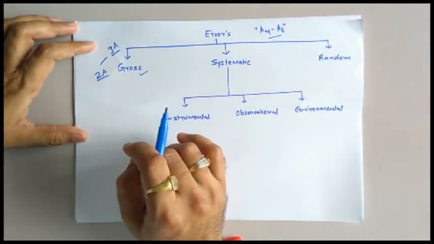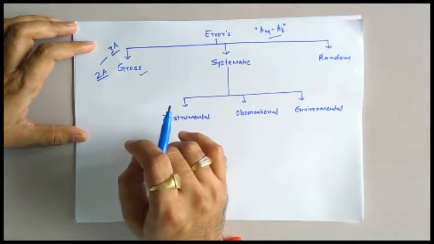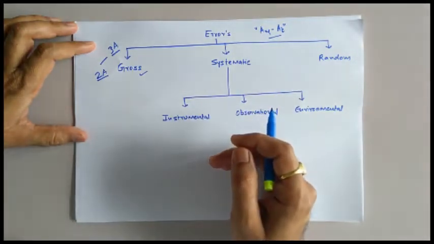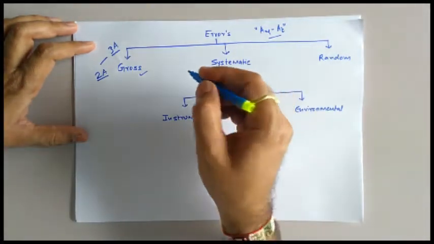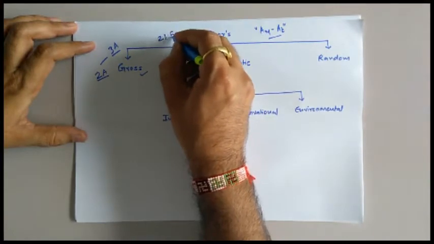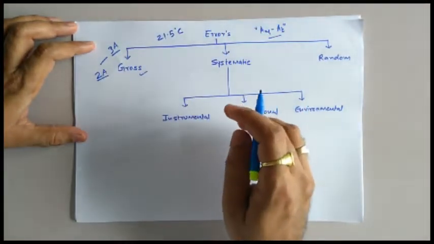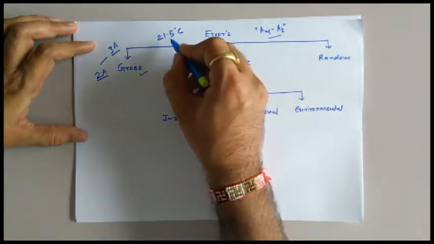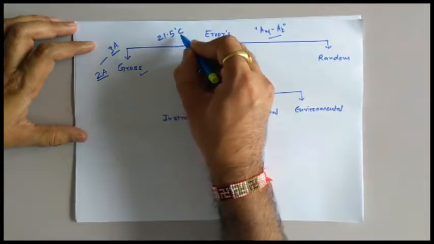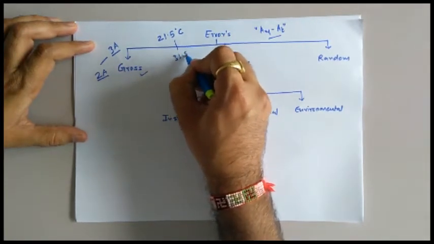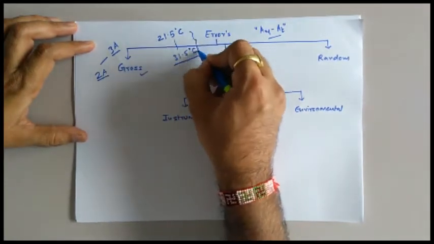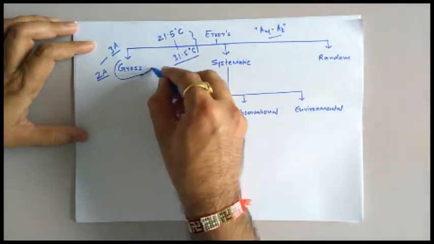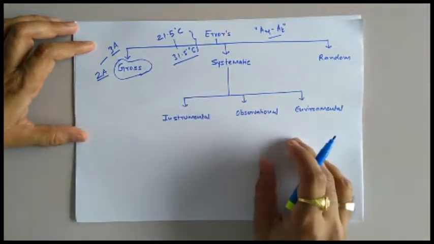In the same way, suppose we are trying to measure the temperature of a room with a thermometer, and we get a reading of 21.5 degrees Celsius. Because of observer mistake, he may read this 21.5 degrees Celsius as 31.5 degrees Celsius. So whatever error occurs because of human mistake, we take into account via gross error.